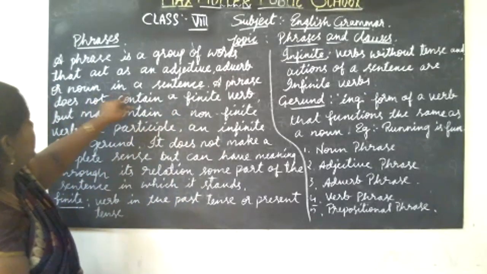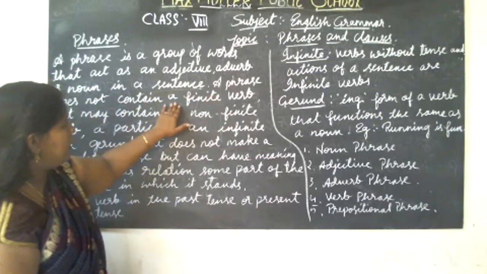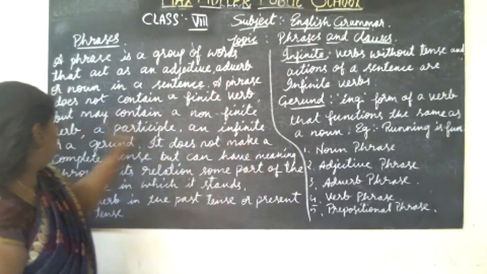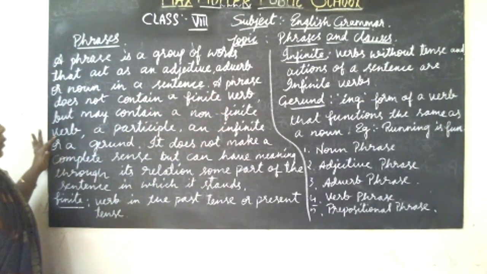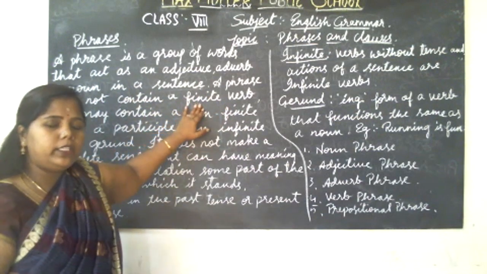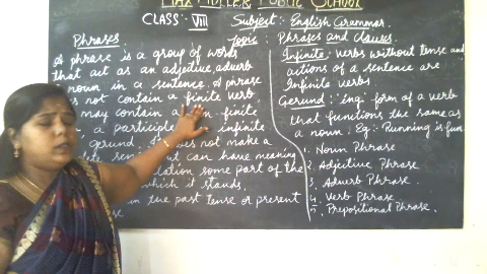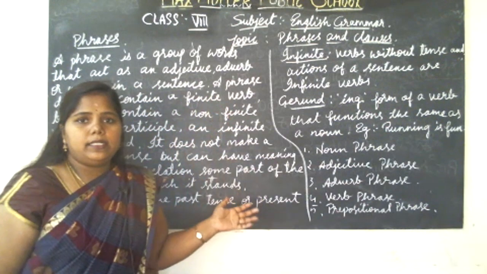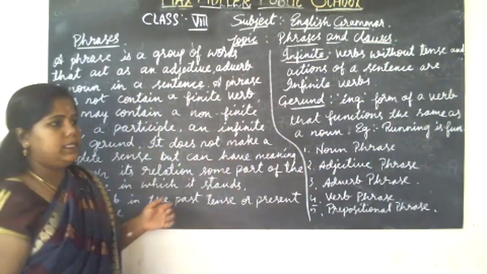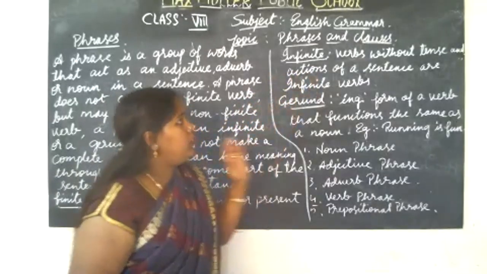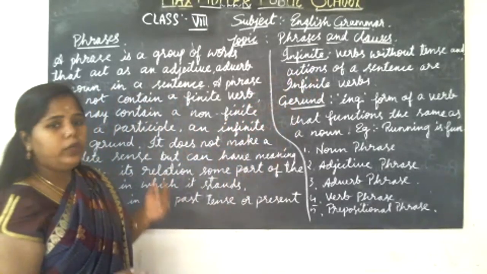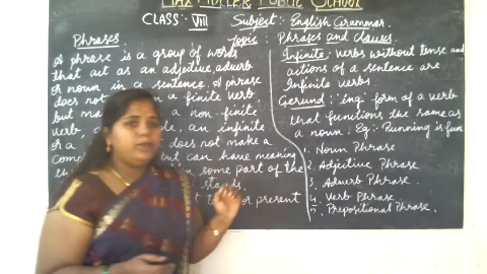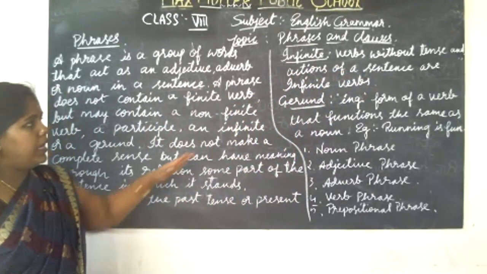A phrase does not contain a finite verb, but may contain a non-finite or infinite verb. What does infinite mean? For a finite verb, it must contain tense. For a non-finite or infinite verb, it must not have the present tense. Infinite verbs are verbs without tense and action of a sentence.